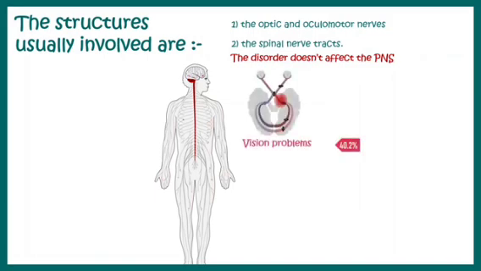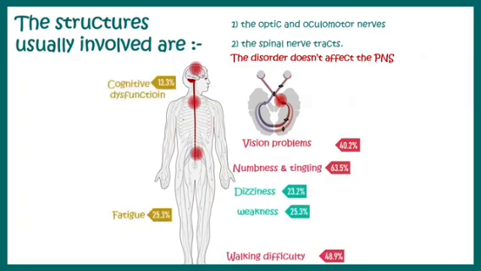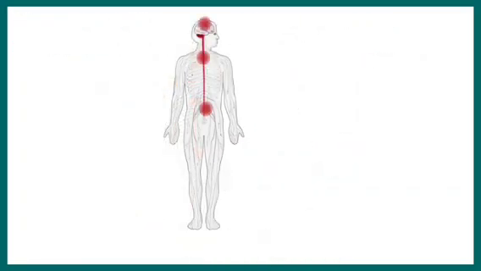So there are several symptoms which include vision problems, which can be understood because the optic nerve tract is affected. Lesions can develop there. Numbness and tingling, walking difficulty, dizziness, weakness, fatigue, cognitive dysfunction, all of these symptoms are associated with multiple sclerosis. Now let's talk about the key symptoms.